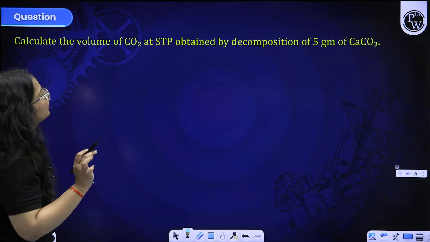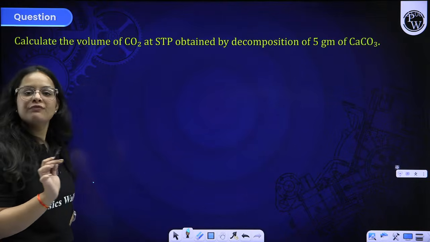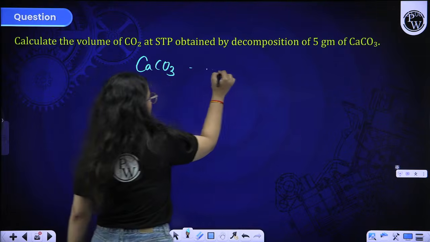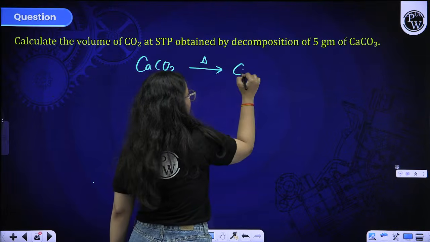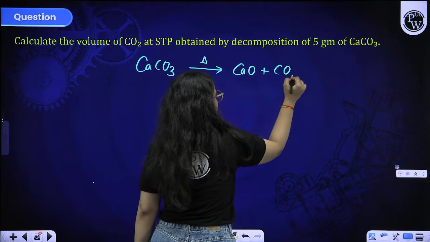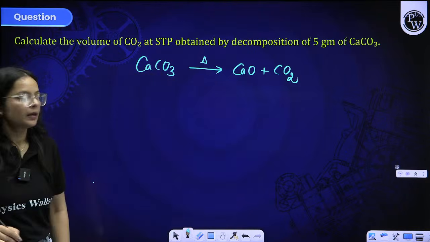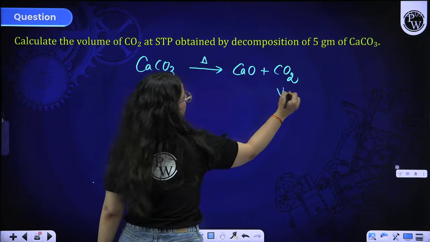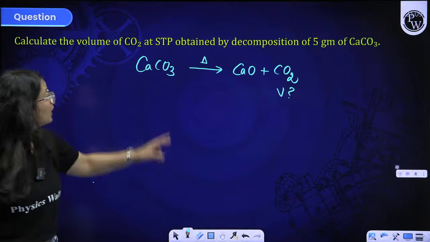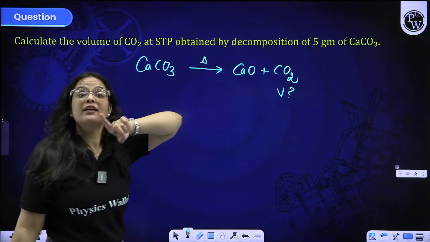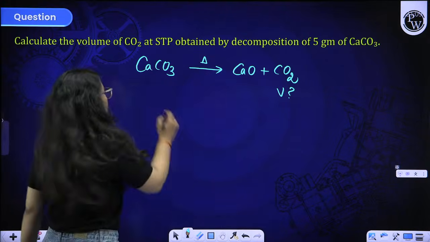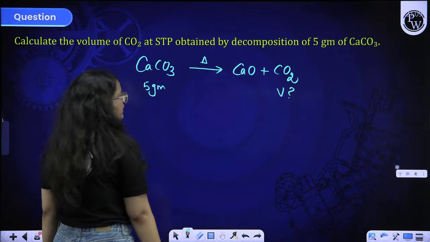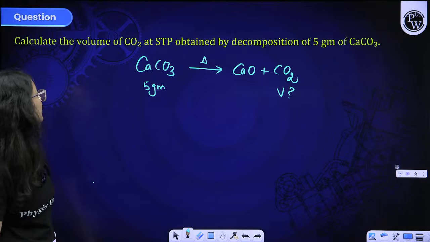Calculate the volume of CO2 obtained by decomposition of 5 gram CaCO3. So we have CaCO3 that is decomposed. Decomposed means if we heat it up, we get calcium oxide and CO2. This is our equation. They are asking us the volume of CO2 obtained by decomposition of 5 gram of CaCO3. That means when 5 gram CaCO3 is decomposed, how much CO2 is produced in volume, in liters. Okay.